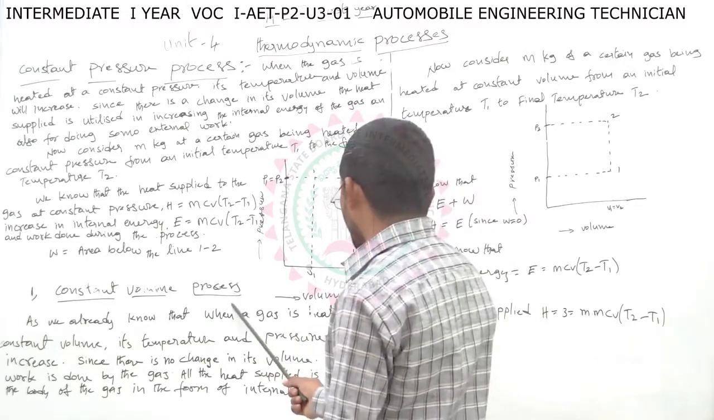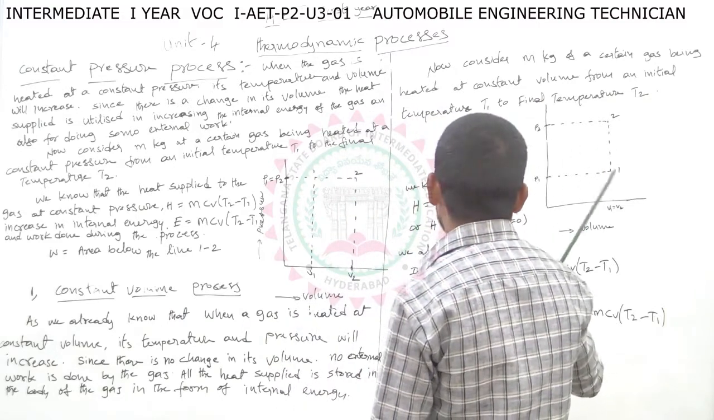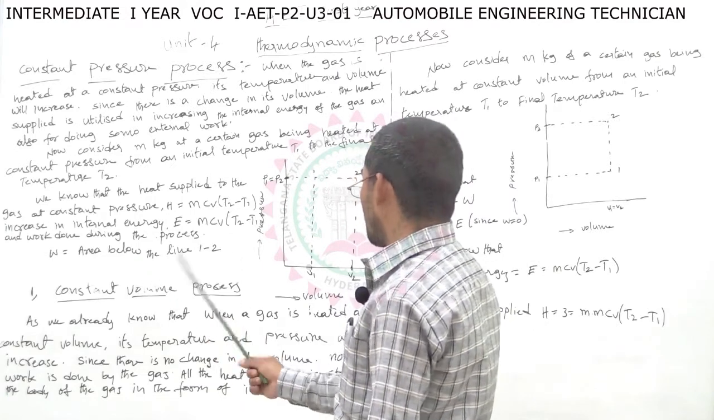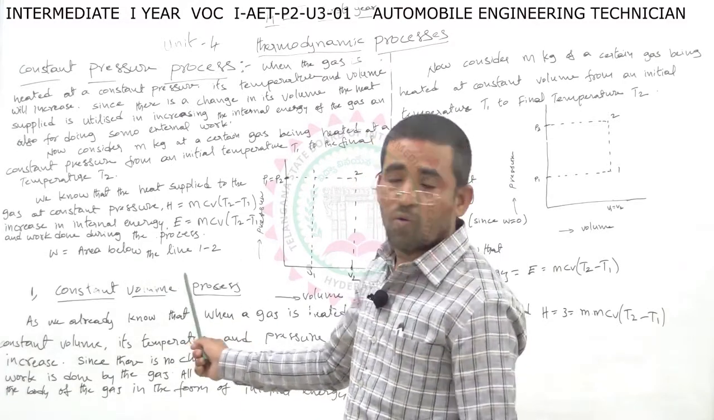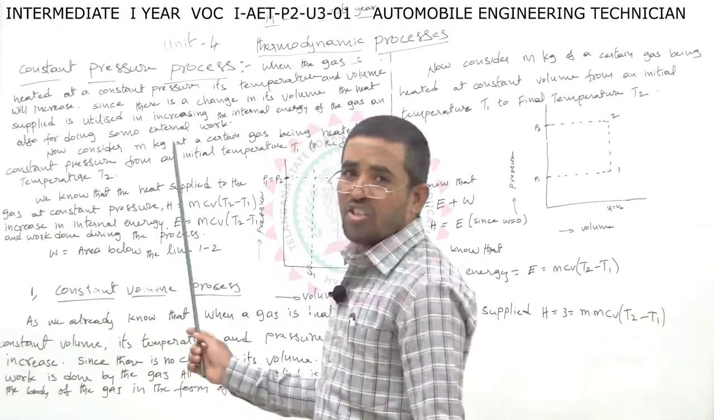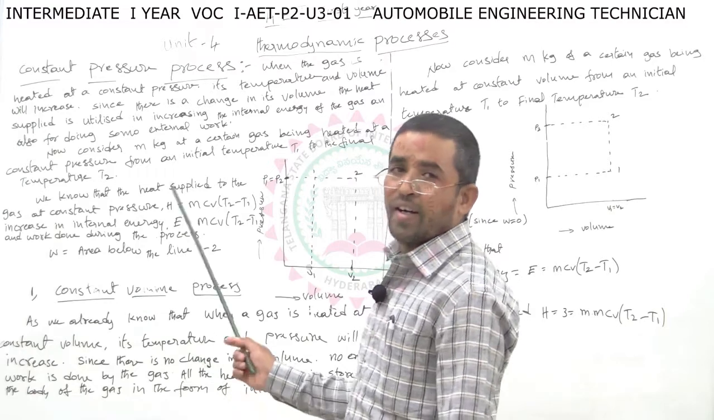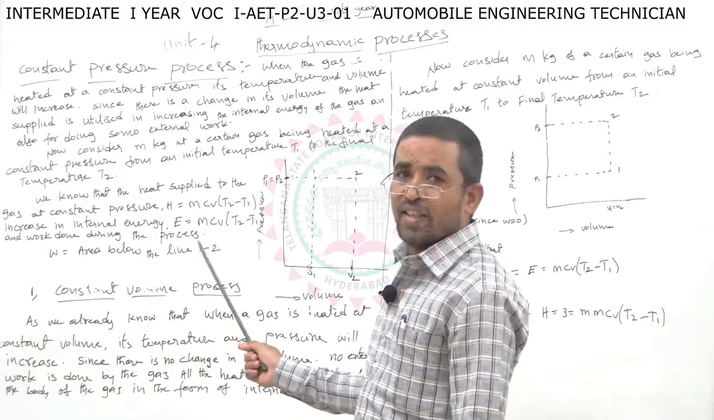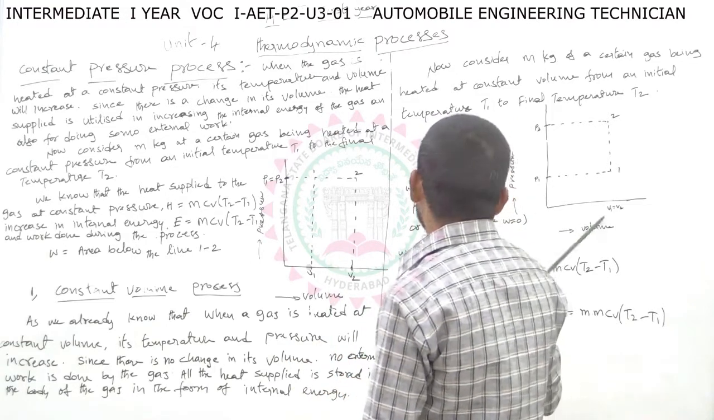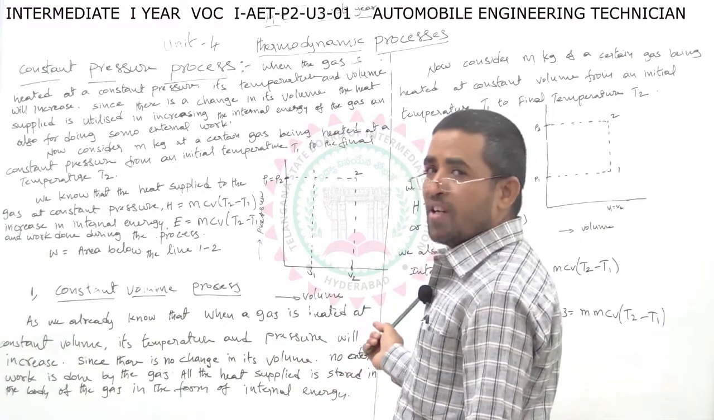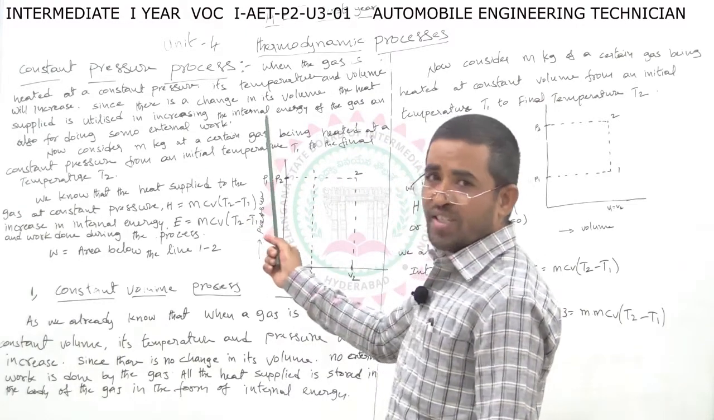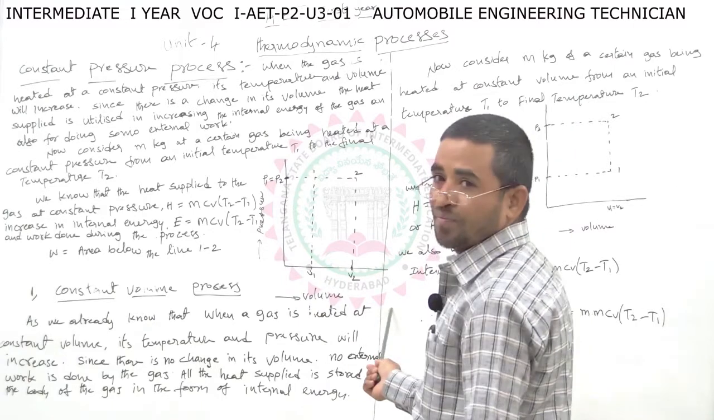In the constant volume process, work done is equal to 0. In the constant pressure process, work done is equal to the area below the line 1 to 2. Broadly, in the constant pressure process, pressure is constant, and temperature and volume increase. In the constant volume process, volume is constant, and pressure and temperature increase. This is the difference between the constant pressure process and the constant volume process.